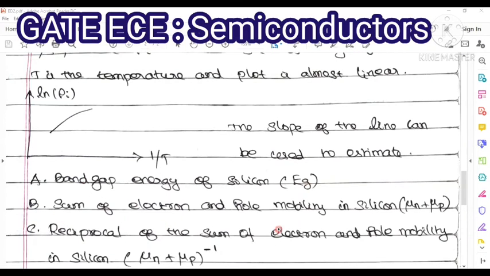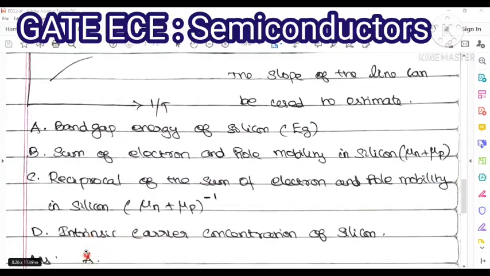Option B, sum of electron and hole mobility in silicon, that is mu n plus mu p, where mu n is the electron mobility and mu p is the hole mobility. Option C is the reciprocal of the sum of electron and hole mobility, that is 1 by mu n plus mu p. Option D, intrinsic carrier concentration of silicon.